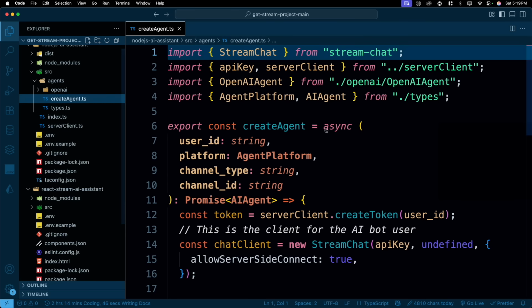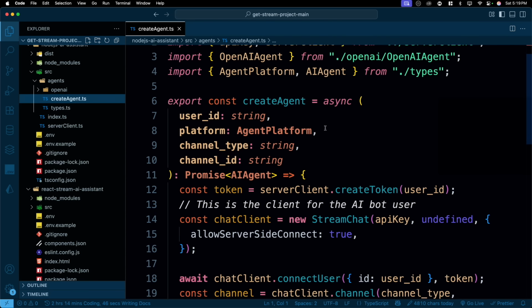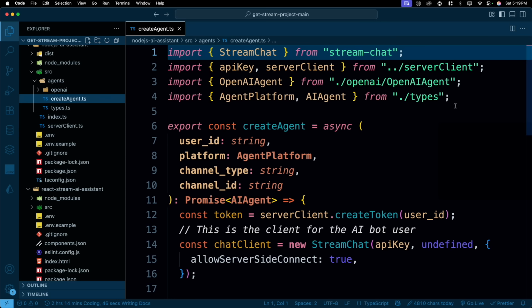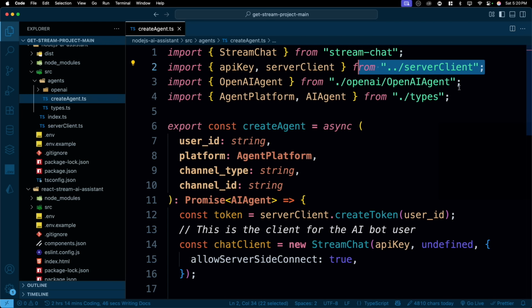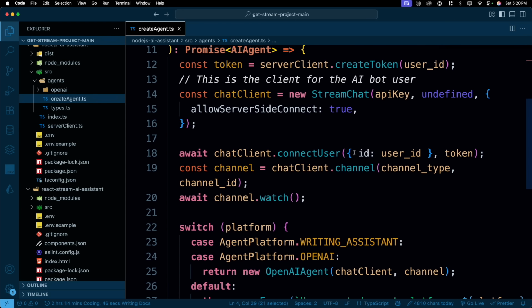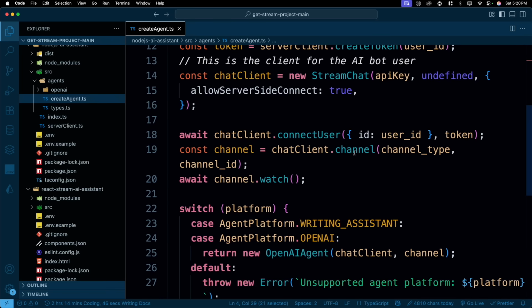So if I go ahead and click on create agents, this is how we create the agent. Notice here, the whole thing that is going on is the stream chat, the server client, OpenAI agents, and the types. That's it. So it's basically an interface for how we are going to interact with the OpenAI agent that we have created.